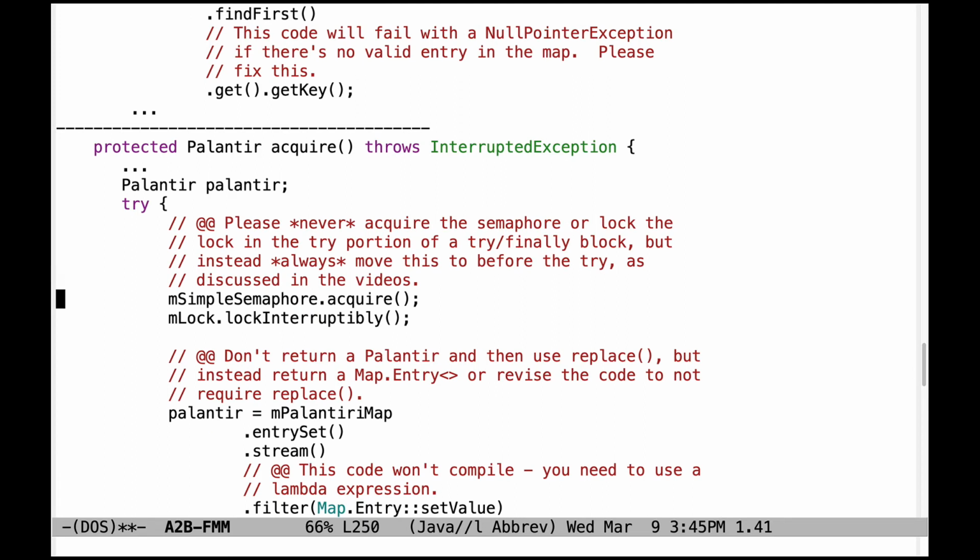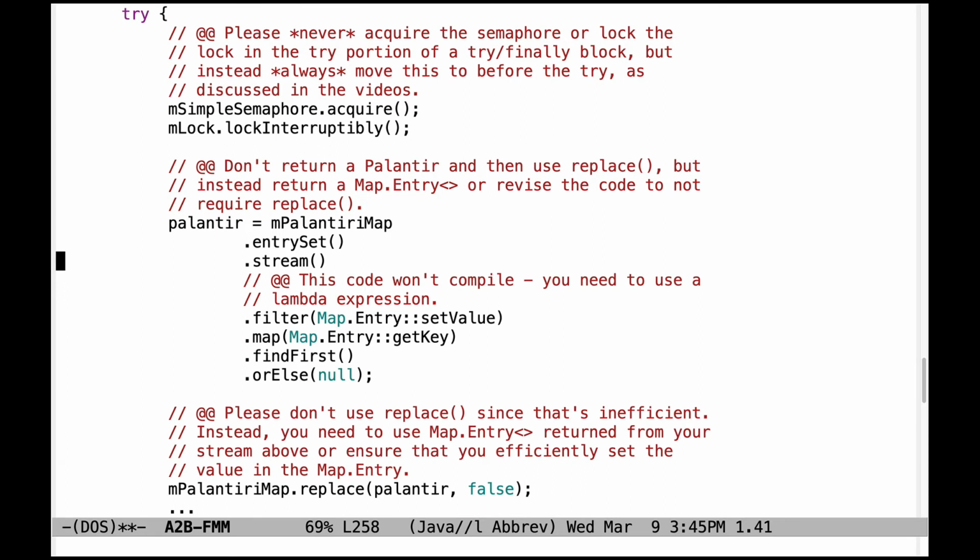Another problem in acquire, similar to what we saw in the acquire method in the SimpleSemaphore class: never, ever acquire the semaphore or lock the lock in the try portion of a try finally block, but instead always move this type of code to before the try, as we've discussed many times. Down here we have some subtle problems. Don't return a Palantir and then use replace on it, which is what's going on here, but instead either return a map entry or revise the code so there's no need for replace. I don't care which one you do, either one works fine.